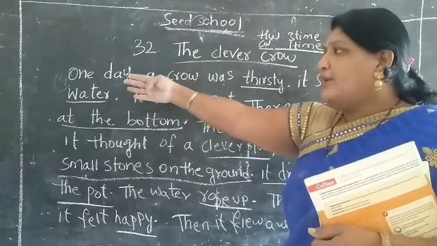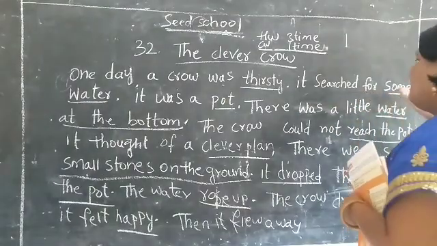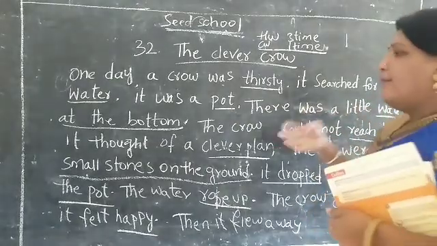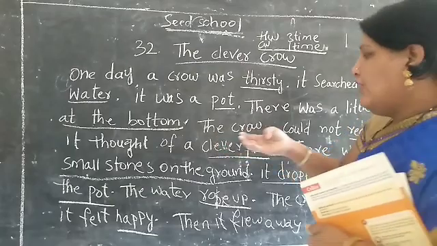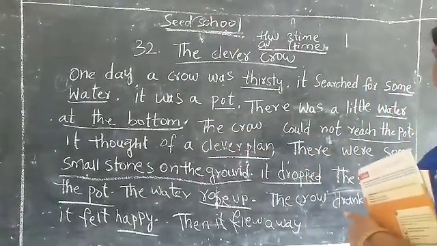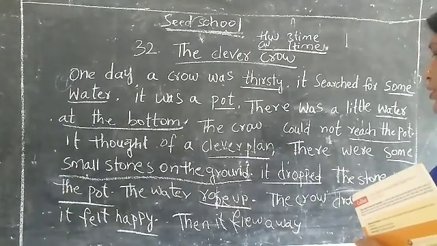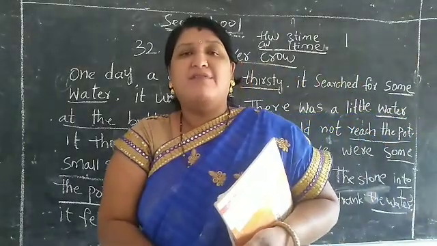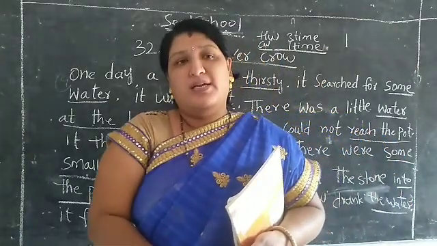Okay, so one more time repeat, children. One day a crow was thirsty. It searched for some water. It was a pot. There was a little water at the bottom. The crow could not reach the pot. It thought of a clever plan. There were some small stones on the ground. It dropped the stone into the pot. The water rose up. The crow drank the water. It felt happy. Then it flew away. You also learn, children, this clever story, The Clever Crow, and write in homework and classwork book, children.